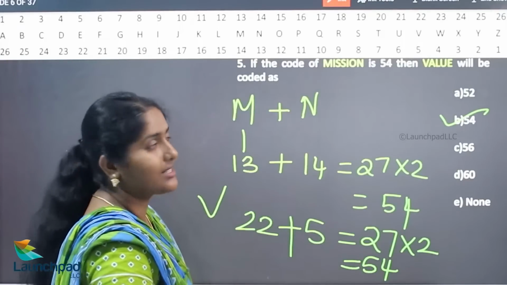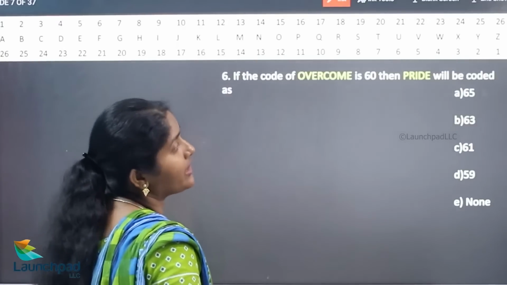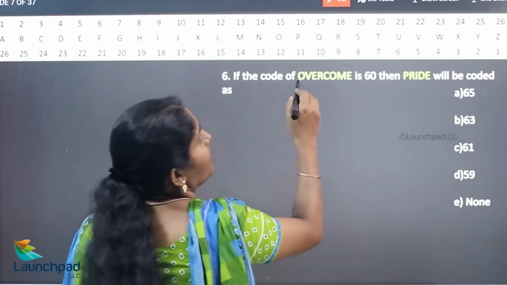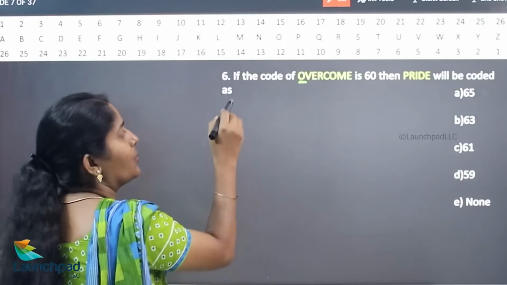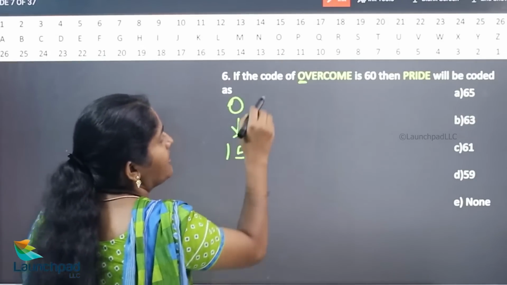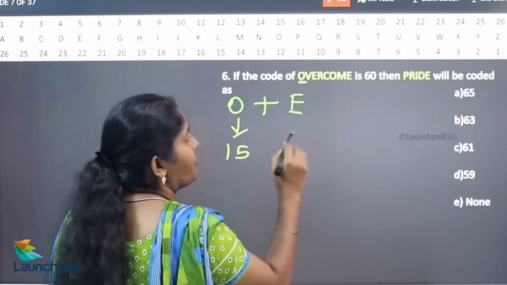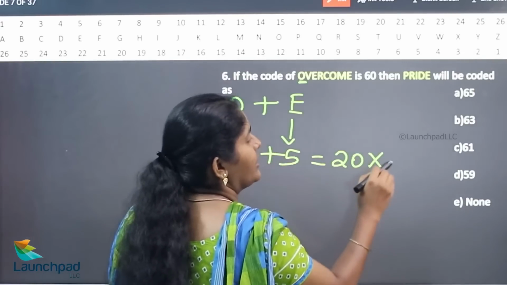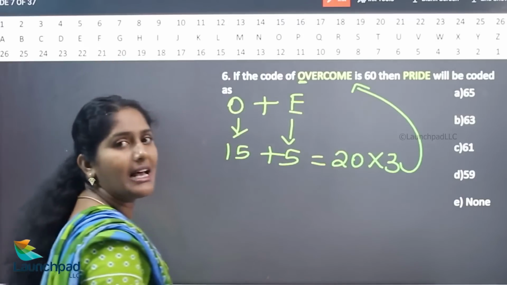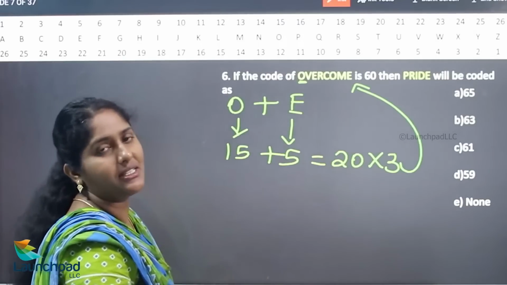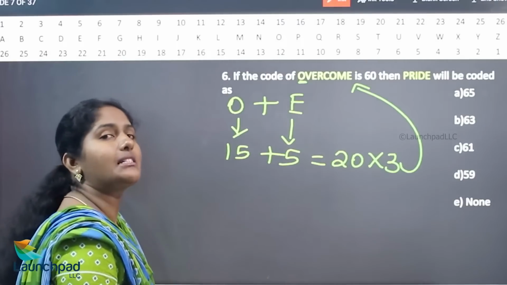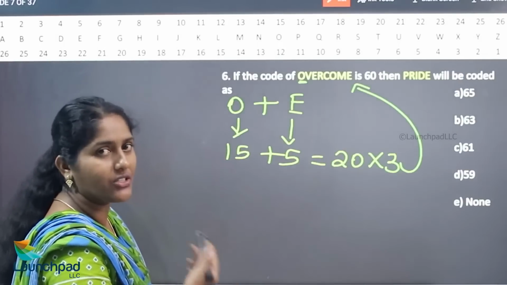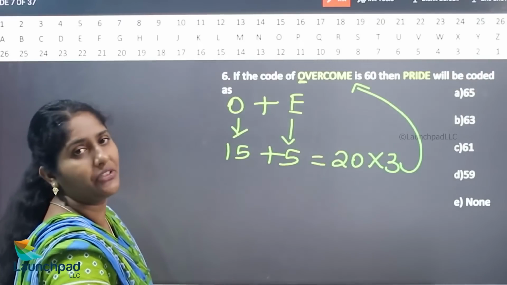We'll move on to your next example. If the code of OVERCOME is 60, then BRIDE will be coded as? What is the value of O? The value of O is 15, plus the value of E, 5. So 15 plus 5 is 20, into 3, 60. First term plus last term into 3, or into 2, or into 4. It depends upon the question; you can change whether it is multiplied by 2 or 3.